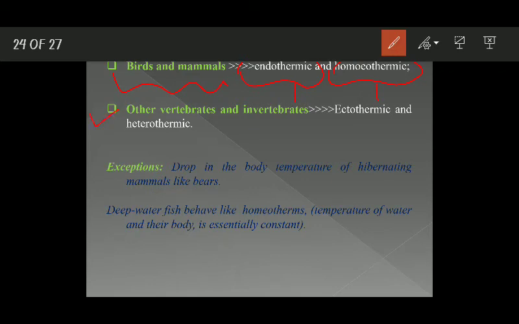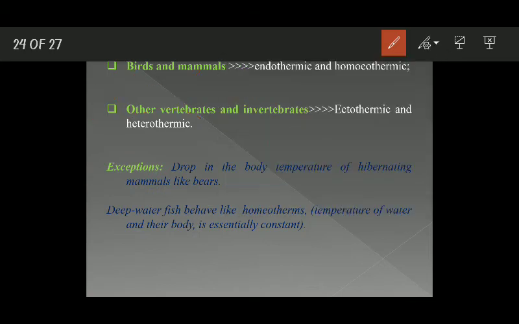Now, other vertebrates and invertebrates. That means apart from birds and mammals, all other vertebrates and all invertebrates, they are ectothermic, and at the same time they are heterothermic. Ectothermic means they depend on external environmental temperature to warm themselves, and they are not capable of maintaining a constant body temperature. Their body temperature goes down when environmental temperature goes down, and their body temperature rises when the outside temperature increases. Okay.